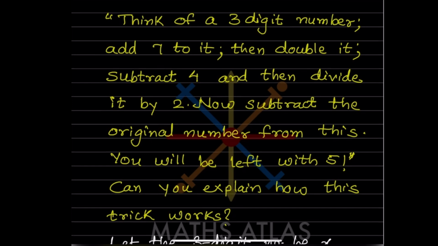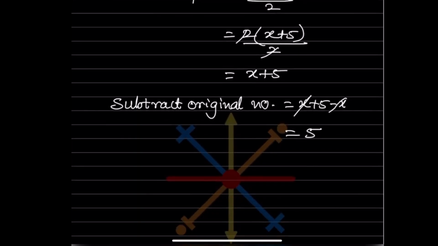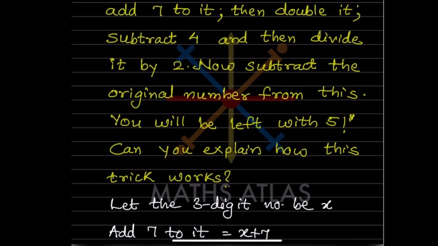Then what did they say? Now subtract the original number from this one. So the original number is x. So from this one, x plus 5, subtract the original number x, so minus x. So plus x and minus x get cancelled, you get 5. So that is what they have said. You will be left with 5.